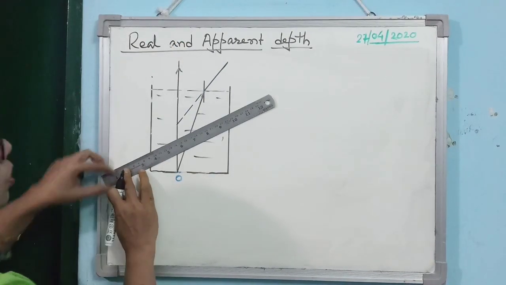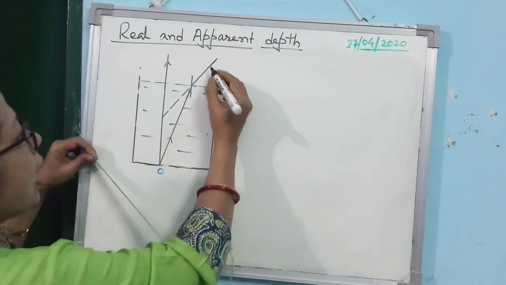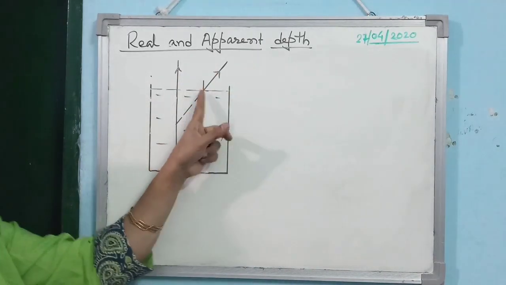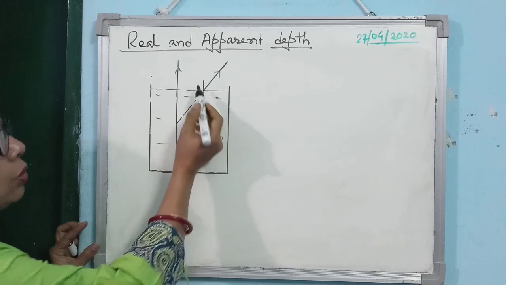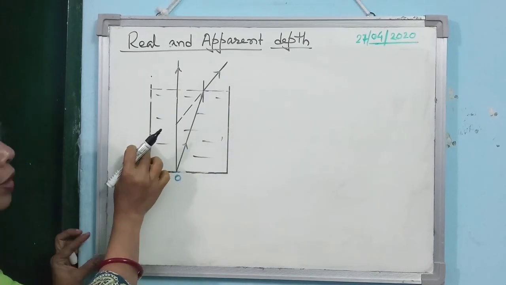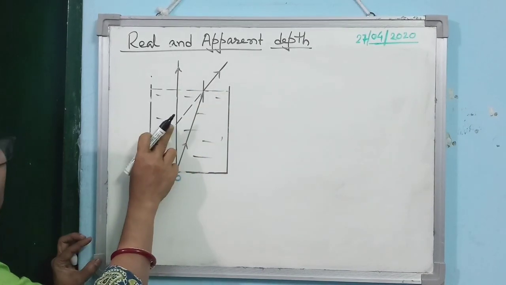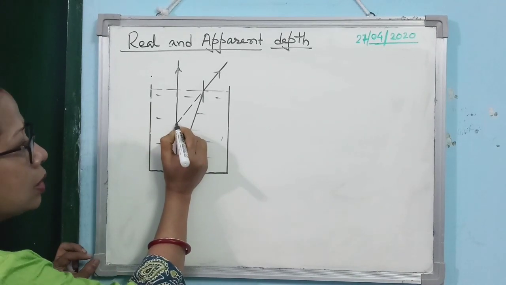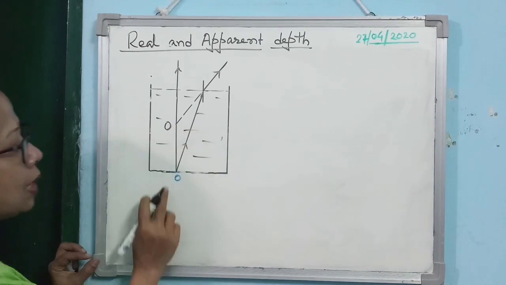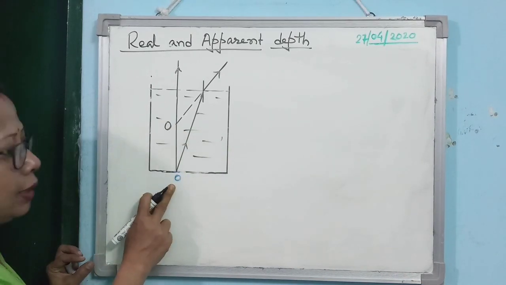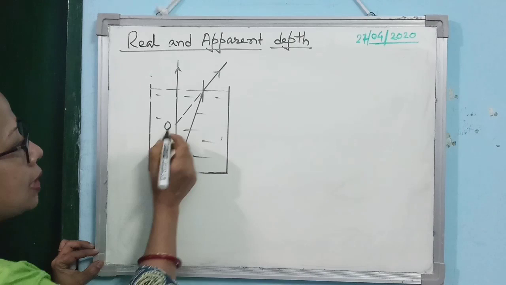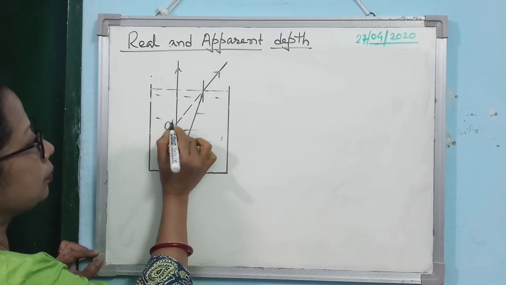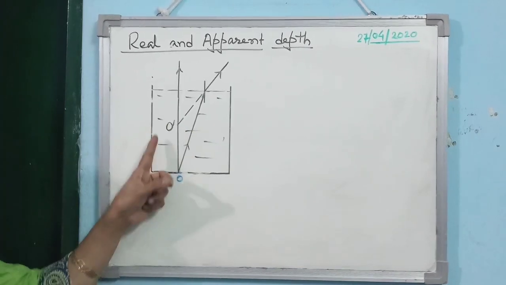Is that clear? So when your eye receives both the rays, I cannot follow this bent path, so what I will do is extend both the rays in the backward direction. Now both the rays are meeting at this point. What is this point? You already got this concept in earlier classes, lower classes also. This is known as the image of the point O. Let us name it as O dash.